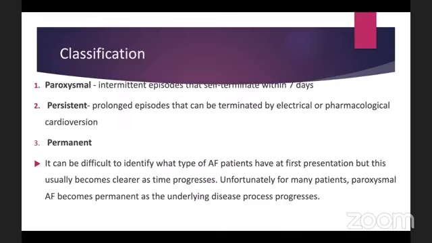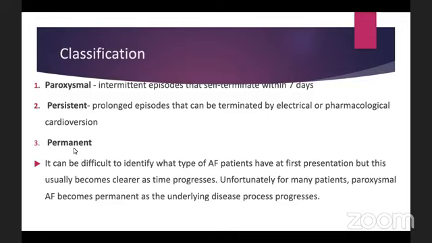So how do we classify atrial fibrillation? Mainly three types: paroxysmal, persistent, and permanent. Paroxysmal, as the name says, means intermittent episodes, and these self-terminate within 7 days. Persistent episodes are prolonged, and they usually need to be terminated by electrical or pharmacological cardioversion. We will get to what electrical and pharmacological cardioversion mean in a bit. And the last one is permanent.